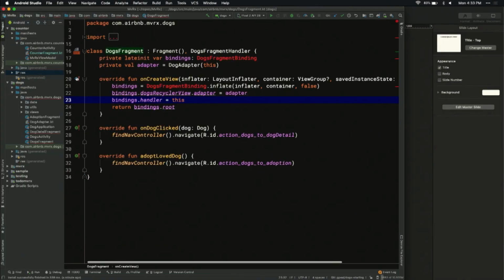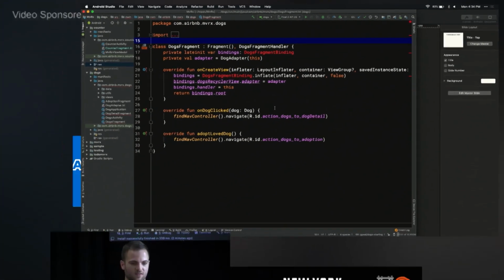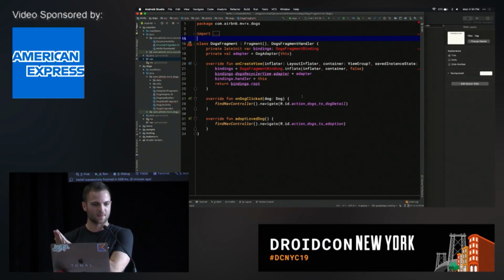So the first thing I have here, let's go ahead, and some stuff might still be red because I haven't built the project. But first thing we want to do is understand, let's take a look at what we have here. So using some Jetpack stuff, MvRx is very unopinionated with the rest of the app that you have. So here I'm using data binding and navigation components. At Airbnb, we very heavily use Epoxy. It works really well with that. You could use it with Litho. You can use it with literally anything that you want because MvRx solves a very specific problem, and it's really easy to integrate with pretty much any architecture that you happen to have already.